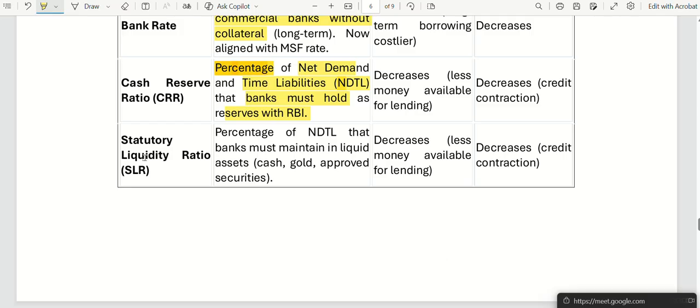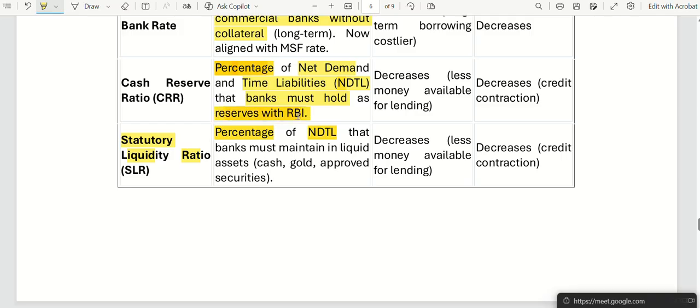The next one is statutory liquidity ratio. This is again a percentage of the same deposits, the NDTL, all the net demand and time liabilities. Whatever deposits banks keep from customers as well as other banks, a percentage is saved with RBI, which is the reserve ratio.